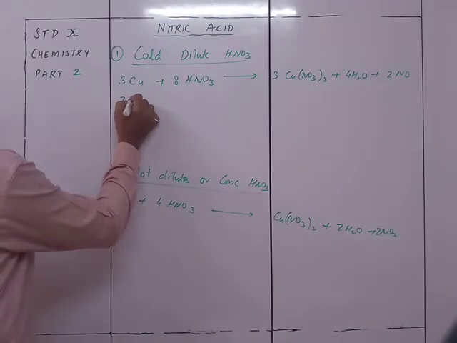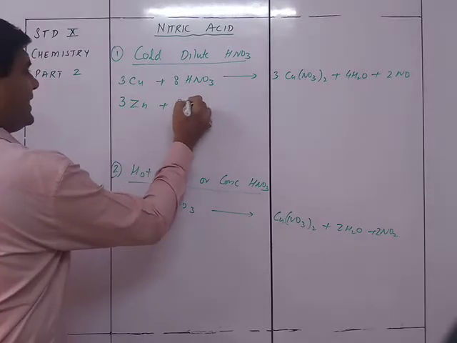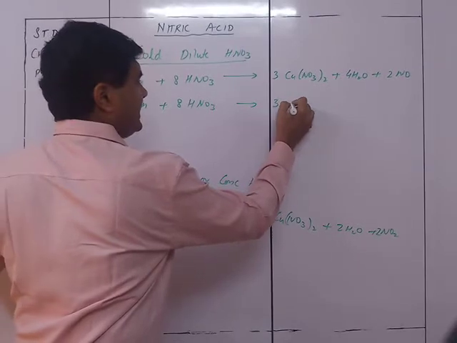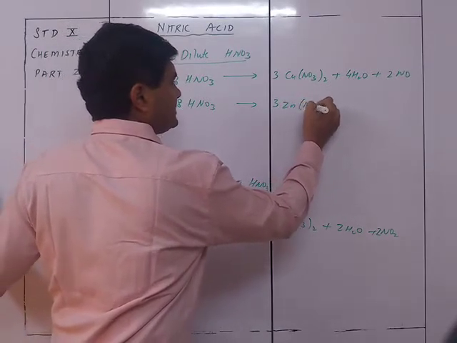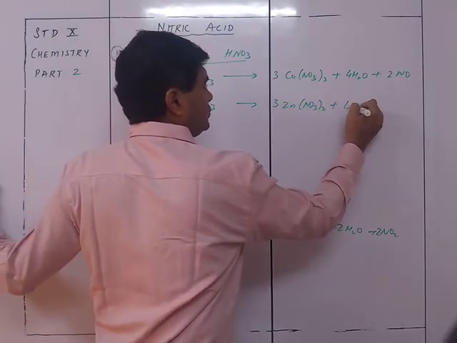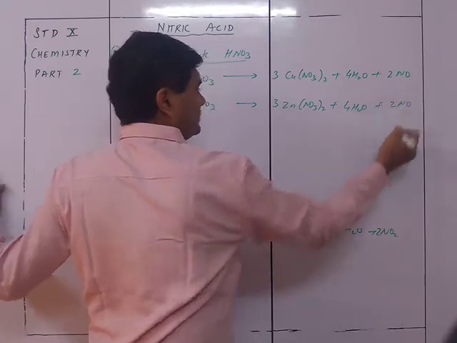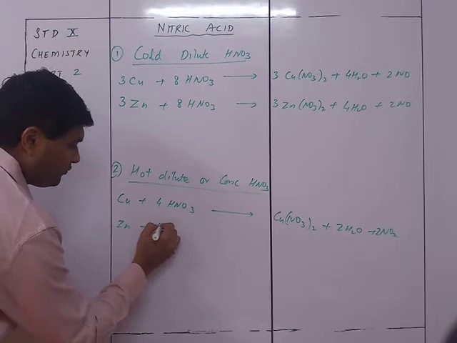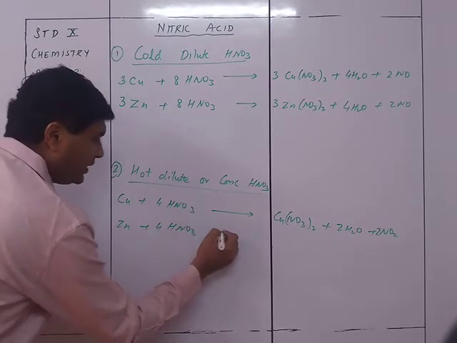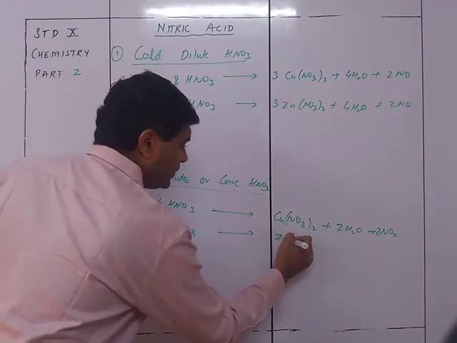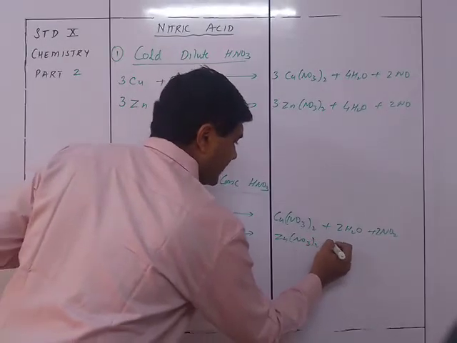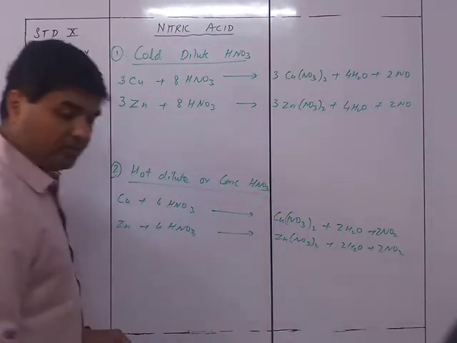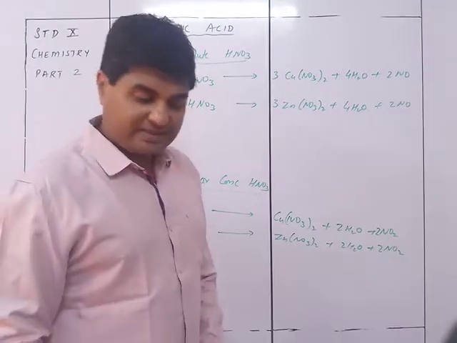Right? So the same thing also happens when you take Zn. If you take 3Zn with 8HNO3, it is going to give me 3Zn(NO3)2 plus 4H2O plus 2NO. The same thing when I go for Zn over here, it is going to give me 4HNO3, which is going to give me Zn(NO3)2 plus 2H2O plus 2NO2. So that will be the reaction for zinc.